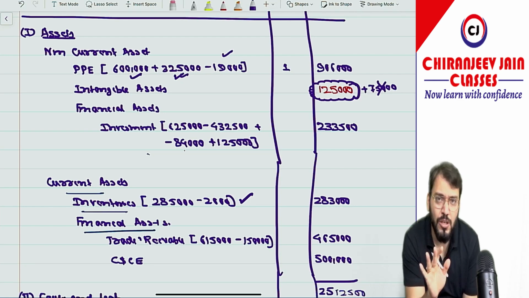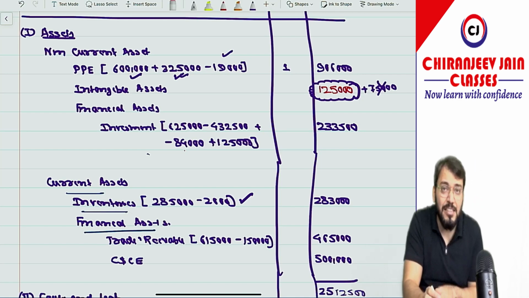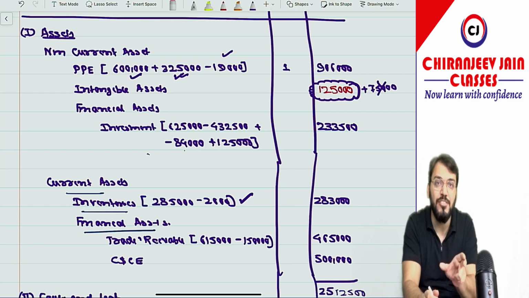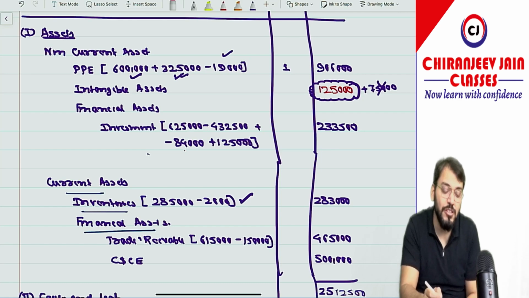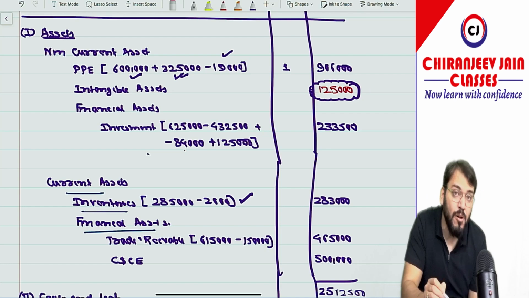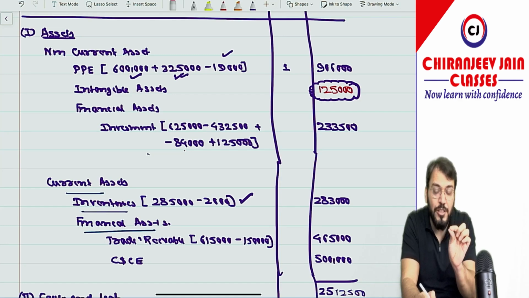Okay, they have considered the fair value of INA including goodwill. I will explain why we should take it excluding goodwill. But can I say either goodwill will come or gain on bargain purchase will come? Both cannot come in the balance sheet. So okay, but they have shown this 75,000 in the balance sheet, which is not correct from my point of view. Either gain will come or goodwill will come. So we should net it off.